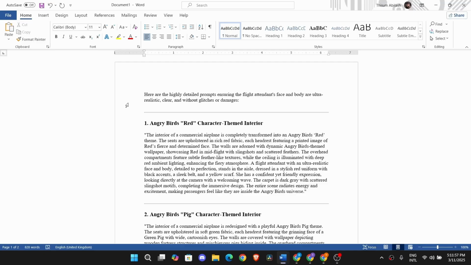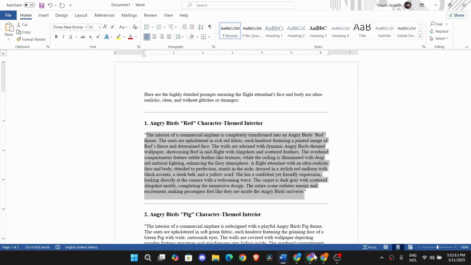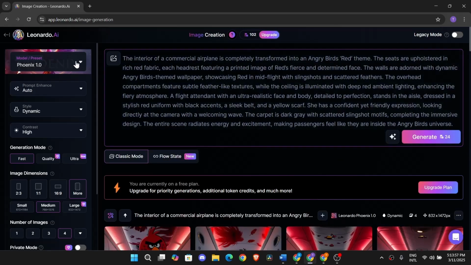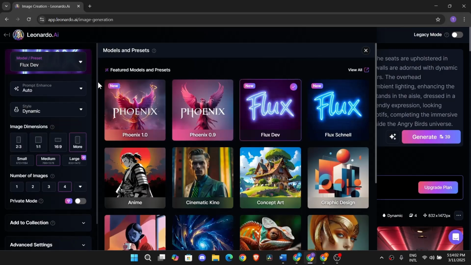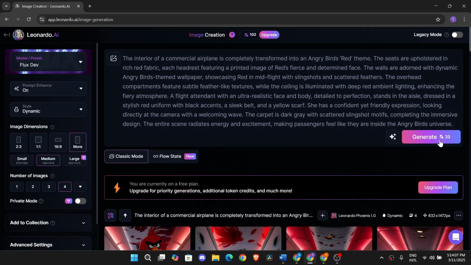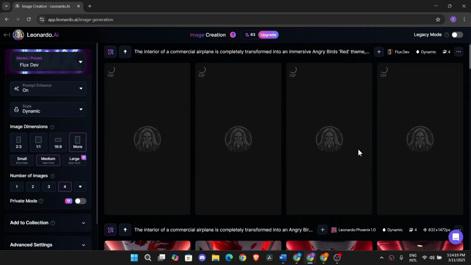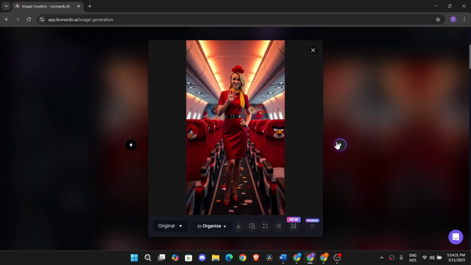Now it's time to generate the images. Once that is done, I am going to copy this interior prompt from the Word file which says the red character from the Angry Birds movie and paste it to Leonardo AI. For the image generating model, I am going to select this model, Flux Dev Model, and I am turning on the Prompt Enhance option from here and keeping the rest at the previous settings, like this, and click on Generate. And this was the result it gave. This is looking absolutely great.